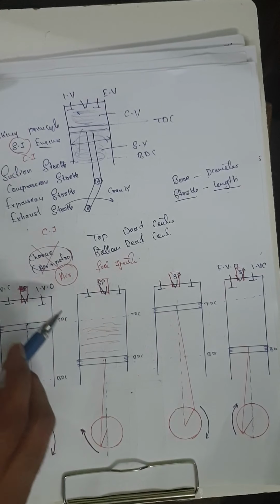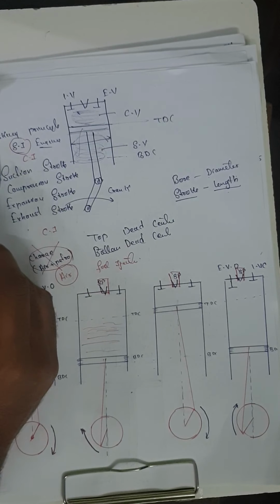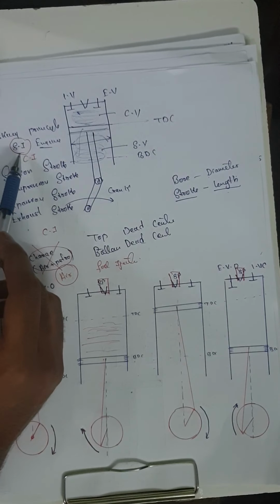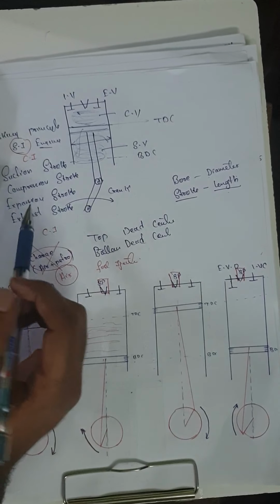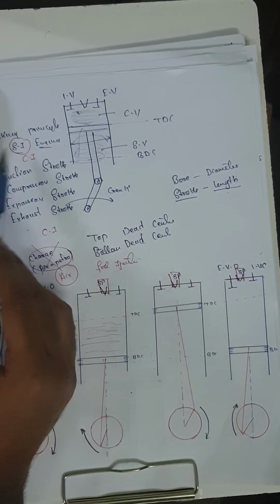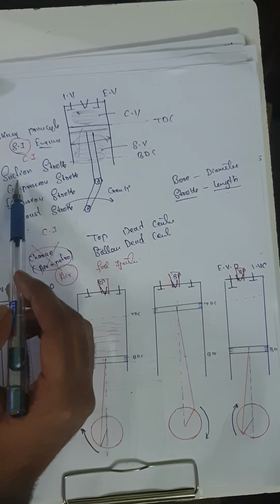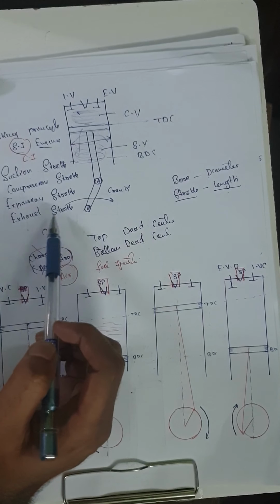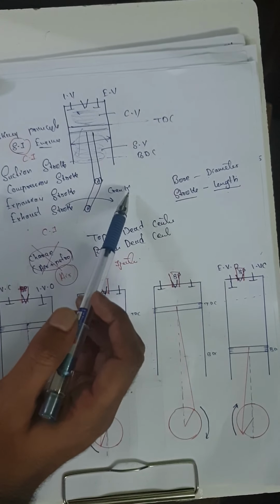As I already explained the working principle of SI engine, it is similar to the CI engine. The thing that is different is that in SI engine we are using petrol, in CI engine we are using diesel. The same principles are there in CI engines also, as in SI engine. Suction stroke, compression stroke, expansion stroke, exhaust stroke. Expansion stroke is also known as power stroke.